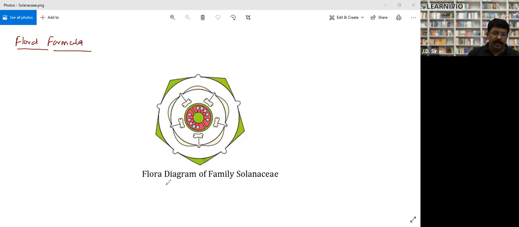So the floral formula is that, first thing is that this is actinomorphic. Actinomorphic means the flower is radial. Clear? Second, this is bisexual. Bisexual means it has both the sexes, stamen and pistil both are present. Calyx, 5 gamo. Look, these are the 5 calyx: 1, 2, 3, 4, 5. All of them are united and the estivation is valvate, right? So calyx 5 and gamo.